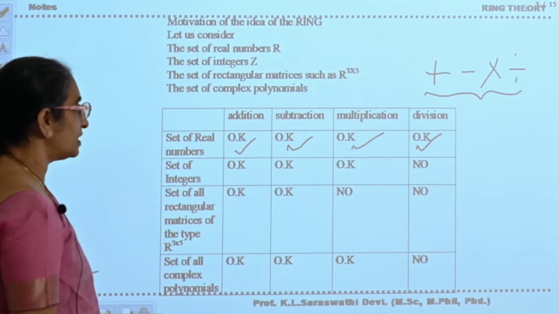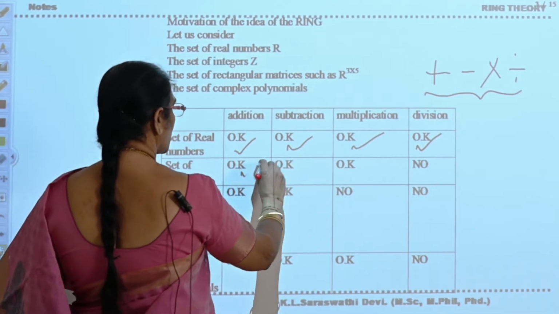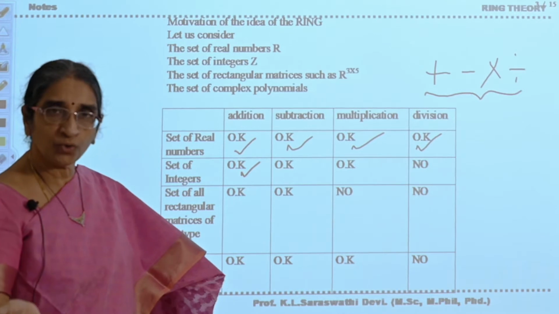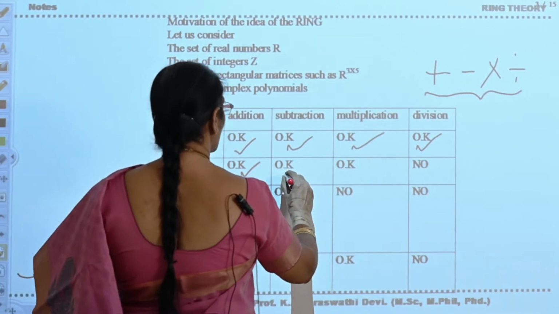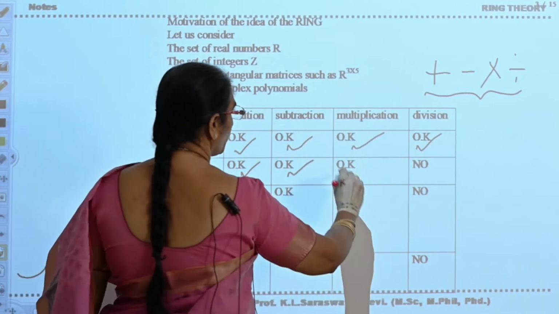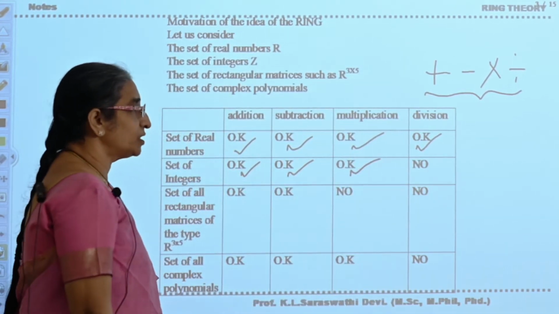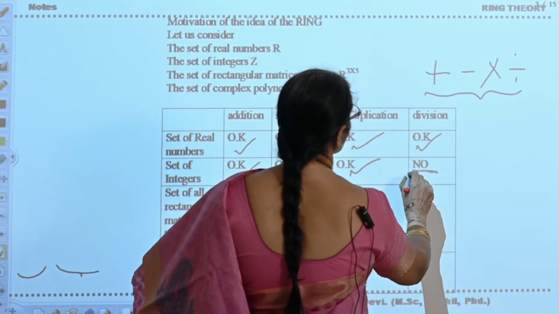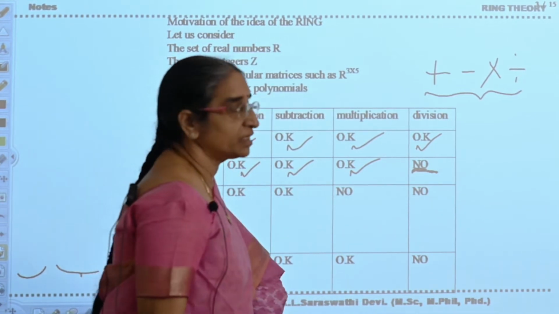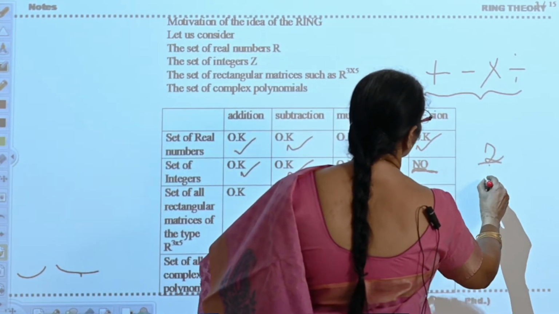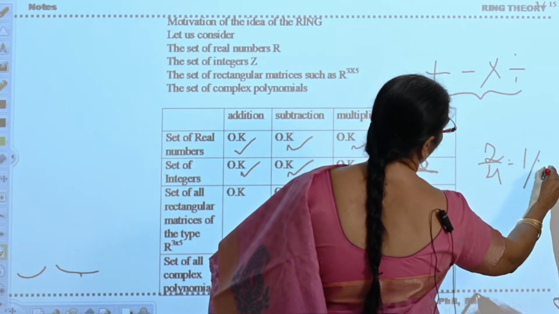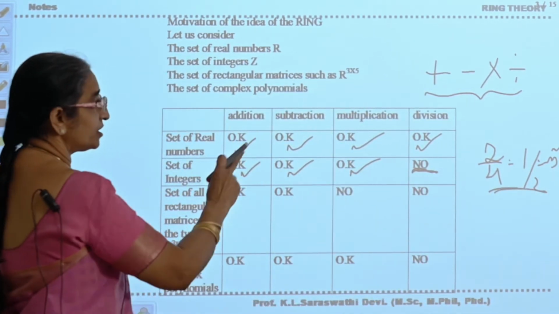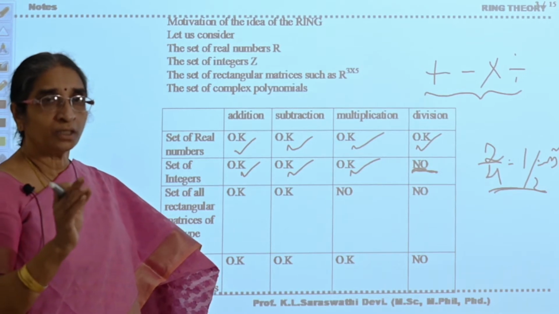Now consider the set of integers. With respect to addition it is closed, that is, if you add two integers you get again an integer. If you subtract two integers, again you get an integer, so it is closed under subtraction. If you multiply two integers, you get an integer. But with respect to division it is not closed. For example, 2 and 4 are integers, but 2 by 4 is equal to half, which is 0.5, not an integer. Therefore the set of integers is not closed with respect to division.